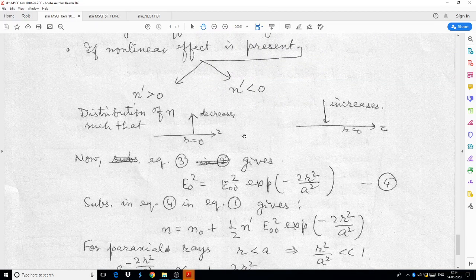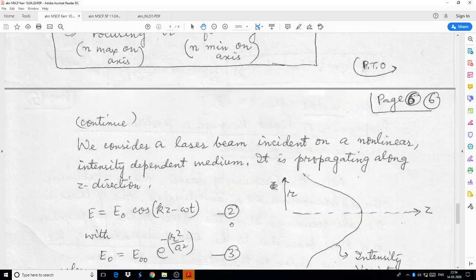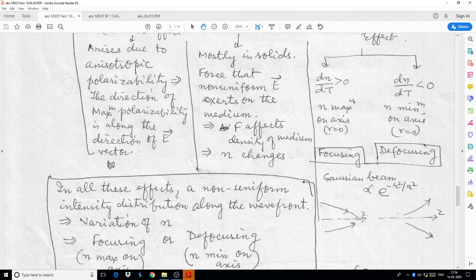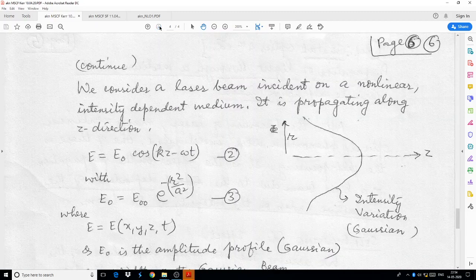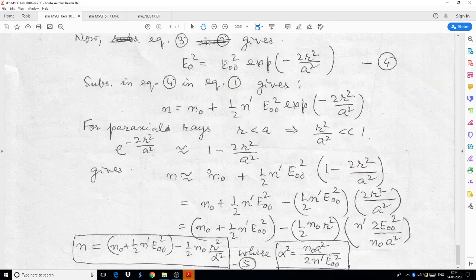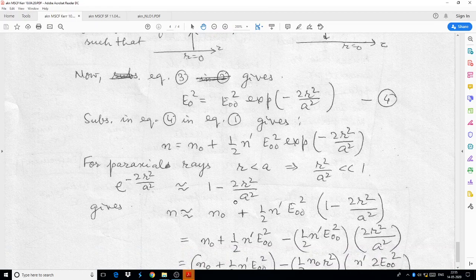When I substitute this equation in equation first, here we obtain n equals n naught plus half n dash, and the intensity profile for rays which are very near to the axis.